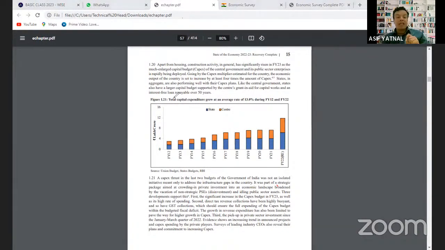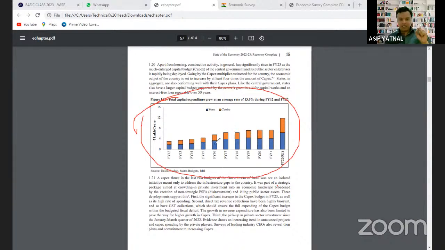Now, how can the question be framed in this particular thing? Like, consider the following statement with respect to capital expenditure in India. Now, just see this graph and try to find out the answer. The question will be like, consider the following statements regarding the capital expenditure in India recently. The percentage of the capital expenditure by the union government has increased tremendously. Second statement, the percentage of the capital expenditure by the state has increased tremendously in the last decade.